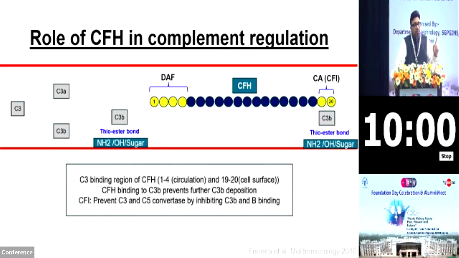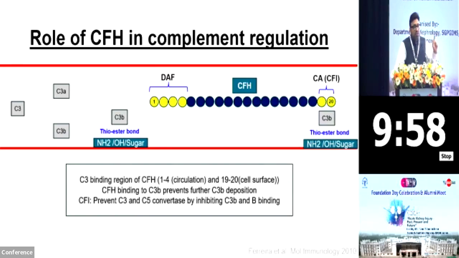Complement factor H is a glycoprotein which has 20 short consensus repeats. Each short consensus repeat consists of about 60 amino acids. The one towards your left is the amino terminal, and the one towards your right is the carboxy terminal. The carboxy terminal of complement factor H actually binds to the surface.